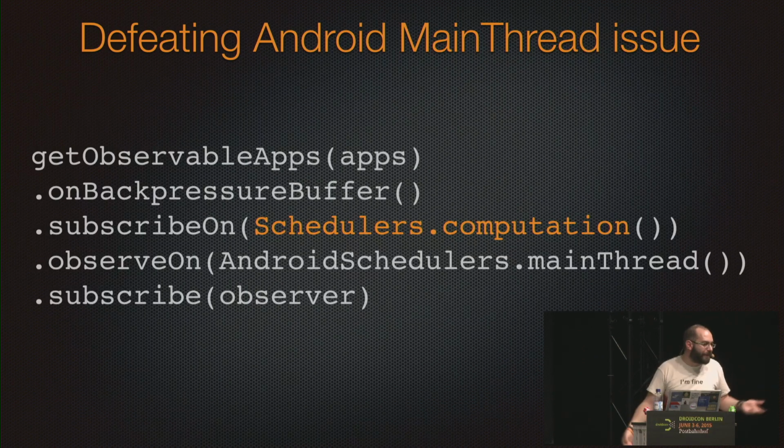So yeah, we have other schedulers. If you have to do computational things, we have the computation scheduler. If you want to execute something now, we have the immediate scheduler, or we have the new thread scheduler, because you just want a new thread. So Schedulers.computation, Schedulers.newThread, Schedulers.trampoline, if you want something queued on the current thread, could be useful. There is a method for everything.